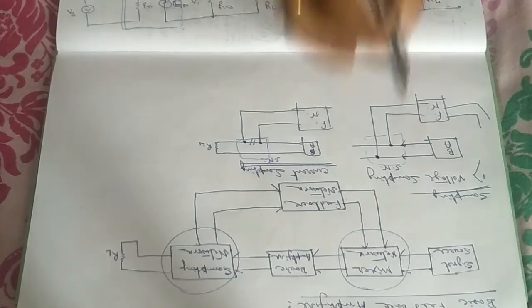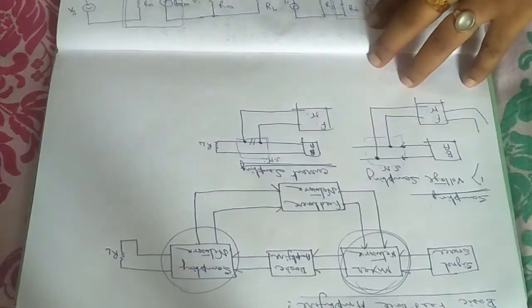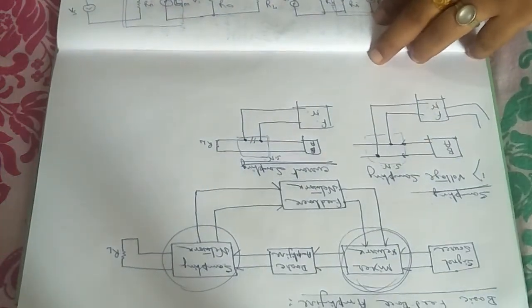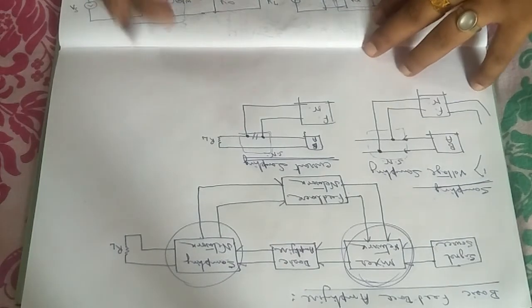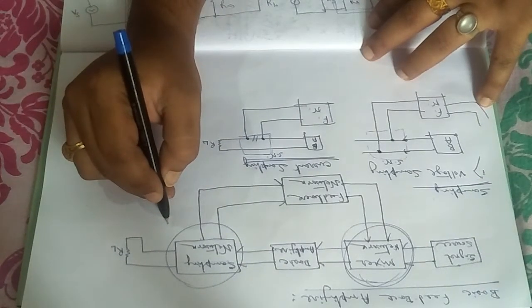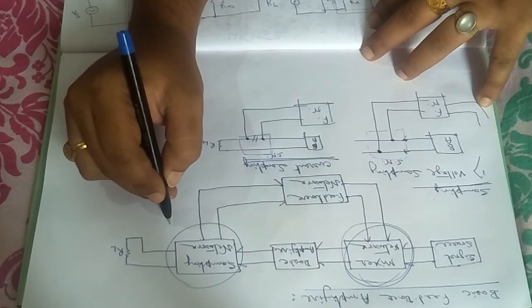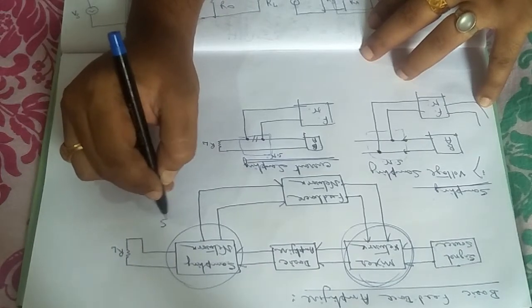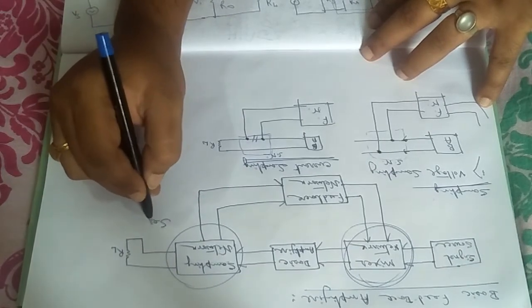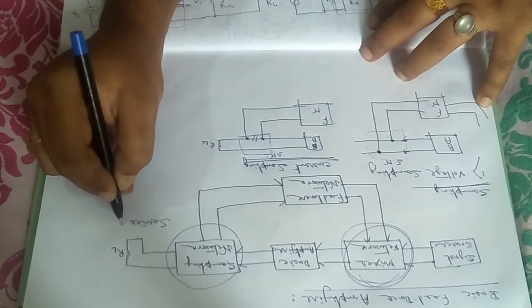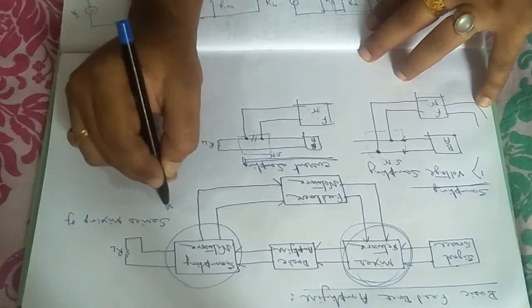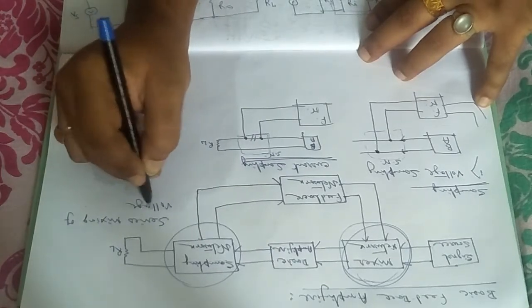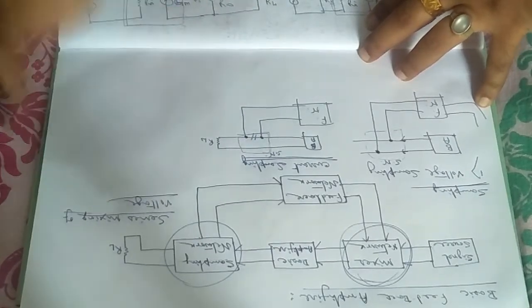Similarly, in the mixer part, depending upon current mixing and voltage mixing, the circuit will be a little different. So if I go to the mixer part, first I am looking at the series mixing of voltage.